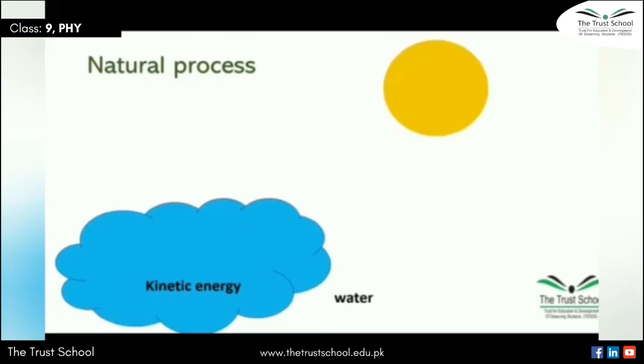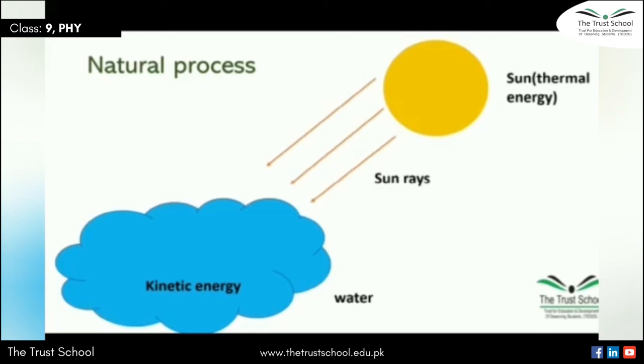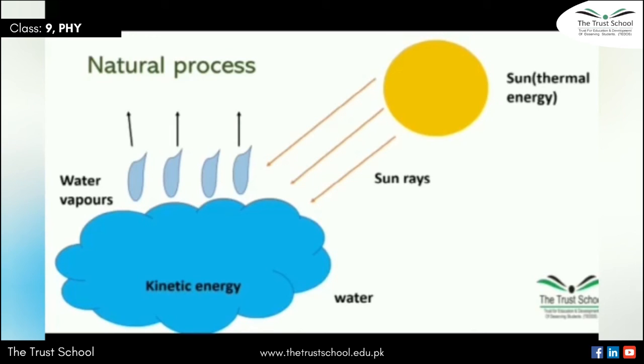During daytime when sun arises, and sun contains thermal energy, means that gives out heat energy and sun rays. So when these sun rays fall on the surface of water, they heat up the water molecules, and water molecules start to evaporate from the surface of water in the form of water vapors. They gain energy, their temperature rises, and they begin to evaporate from the surface of water. So what happens? They move up with the air molecules and they form clouds.